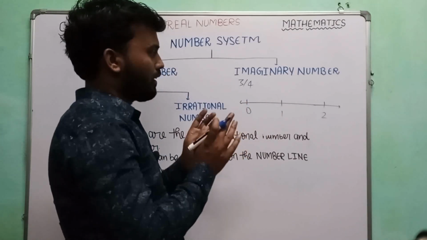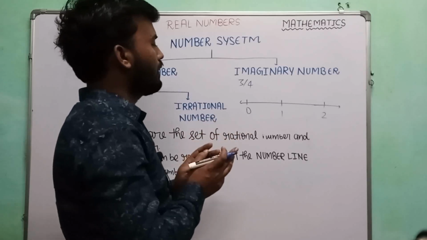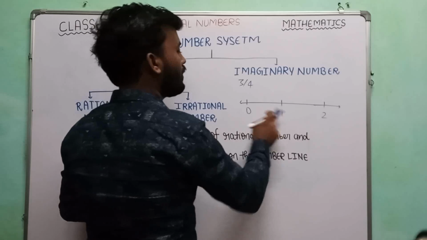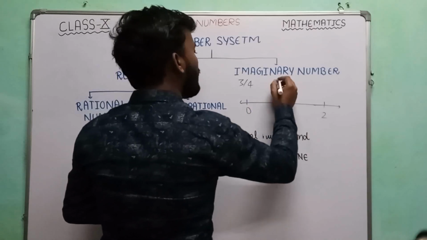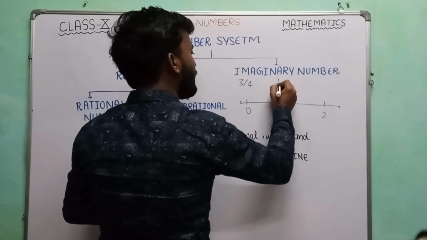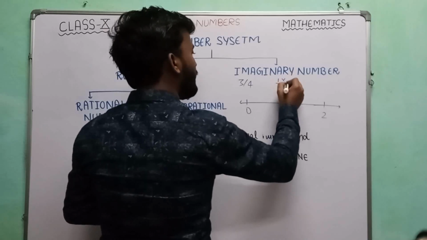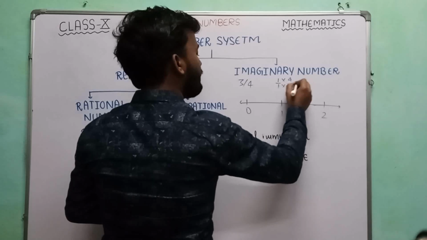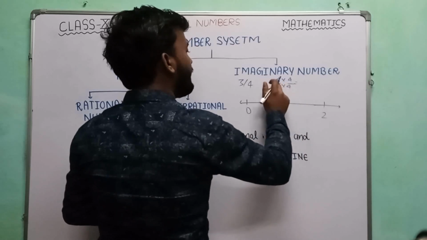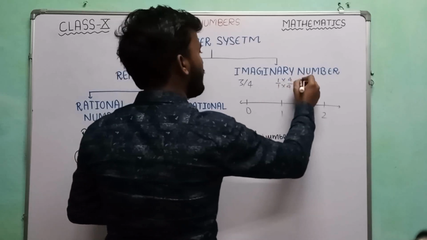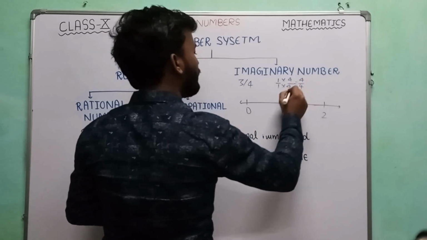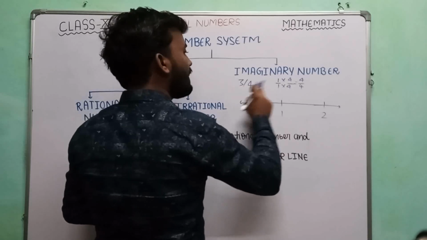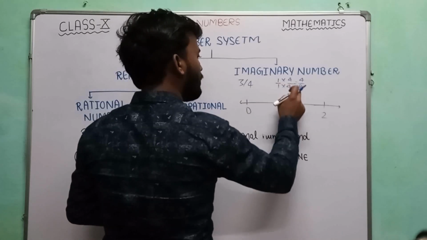Now a question might come to your mind: how can you know that 3 by 4 will fall between 0 and 1? See here, 1 can be written as 1 by 1. If we make the denominator 4, we have to multiply by 4 in the numerator as well as the denominator, then it will become 4 by 4. So from here it is clear that 3 by 4 is less than 1, that is 4 by 4.